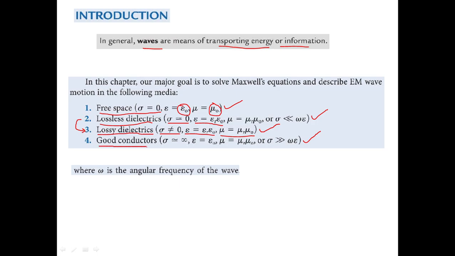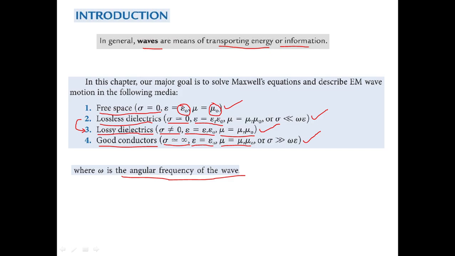And good conductors, what happens? The conductivity should be maximum, almost infinity for a pure conductor or a good conductor. Epsilon will be epsilon naught, mu will be mu naught mu r, right? Then sigma should be very high compared to omega into epsilon, where omega is the angular frequency, right?